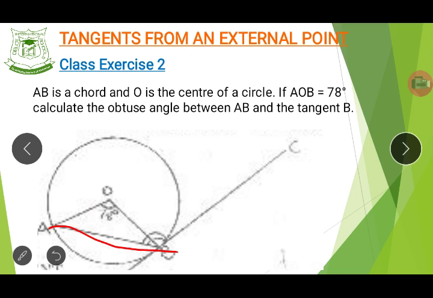Now it says if angle AOB is 78 degrees, that is this angle, calculate the obtuse angle between AB and the tangent at B. This obtuse angle here. Do you see that now? It says calculate the total angle that is here. Do you get it now?